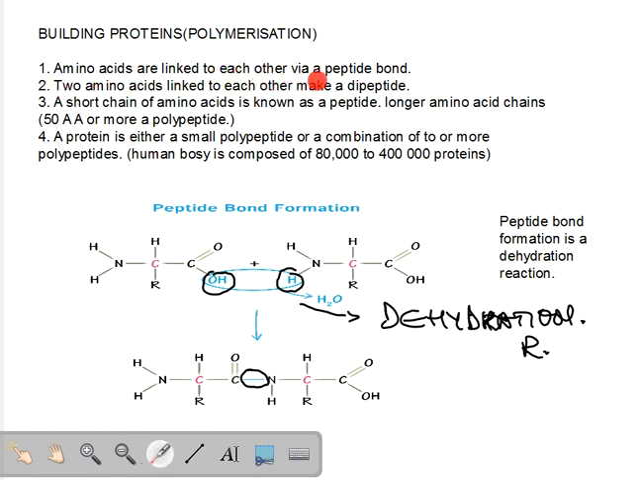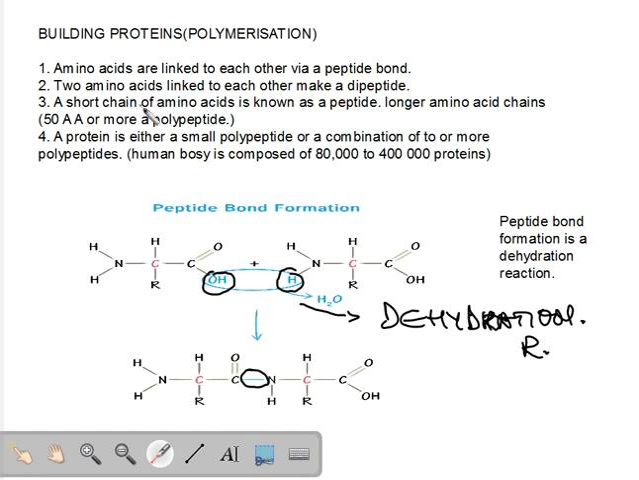Now when two amino acids are linked to each other, they form a structure which is called a dipeptide. Similarly, if there are three amino acids attached to each other, it's a tripeptide. Four is a tetrapeptide, and so on and so forth. But we don't use all of these terms.